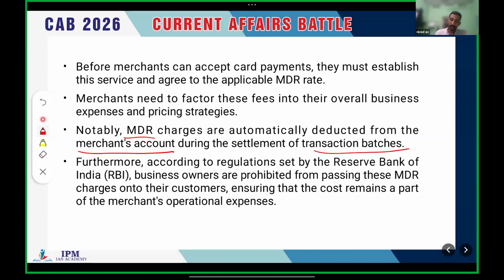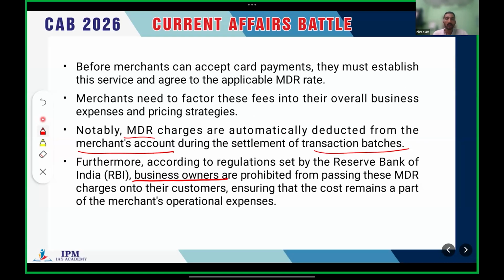Yeah, here we can see the business owners are prohibited from passing these MDR charges on to their customers. Which means if we buy something from a street vendor or any merchant, we don't have to pay the MDR. The merchant has to pay the MDR, this merchant discount rate. He can't transfer those charges onto the customers. Clear? We have to pay only the MRP, the maximum retail price.